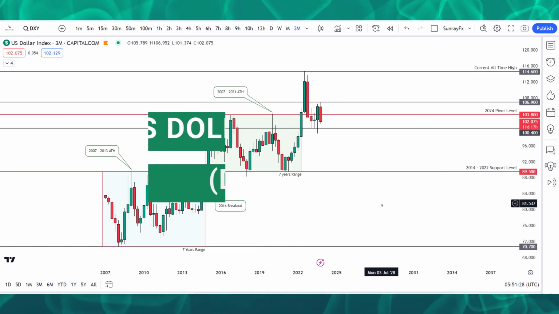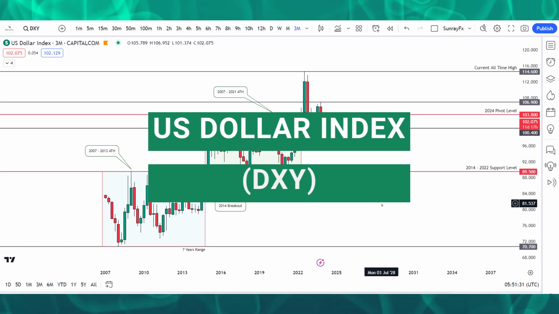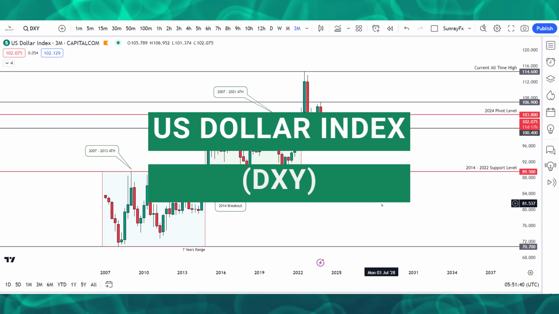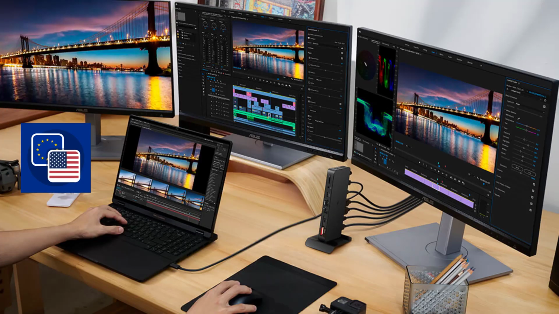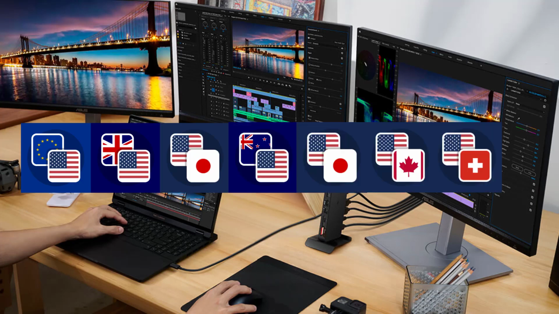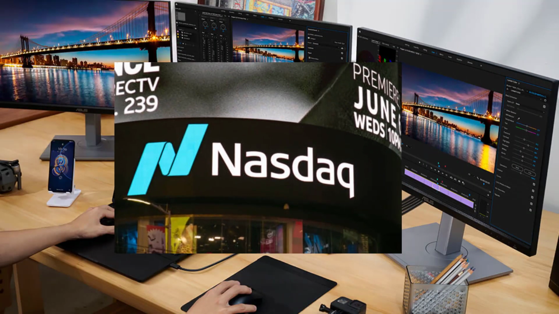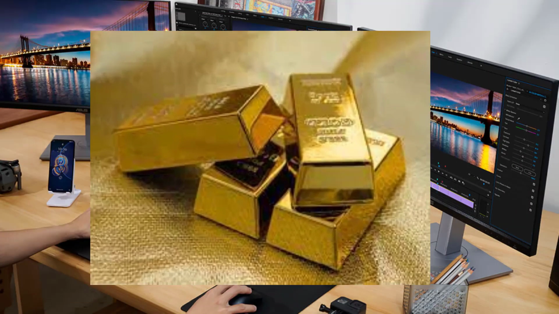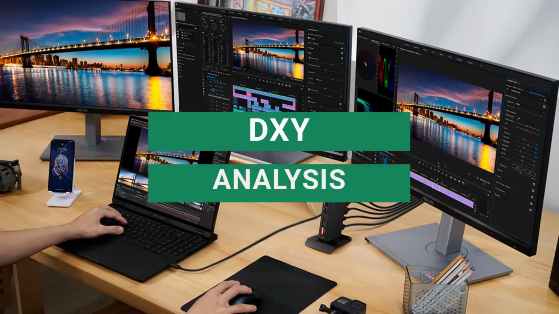Today I want to show you my full analysis on DXY, the US dollar index: what happened on DXY, what I think will happen on DXY, and then my 2024 projection on DXY. So if you are trading majors, EURUSD, GBPUSD and other majors, or you are trading indices, commodities, gold, anything like that, pay attention to this analysis.